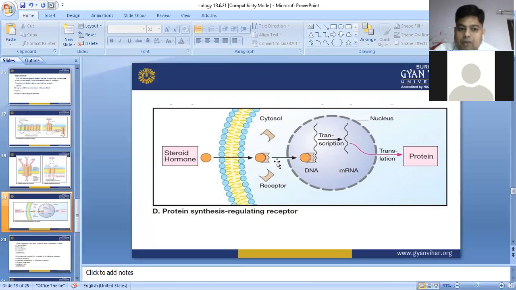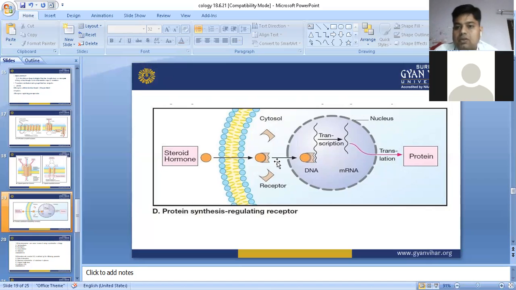Examples of steroidal hormones are the estrogen hormone, which acts in a cytoplasmic medium. Vitamin D is also part of the cytoplasmic receptor, and thyroid hormone is an example of a nuclear receptor.